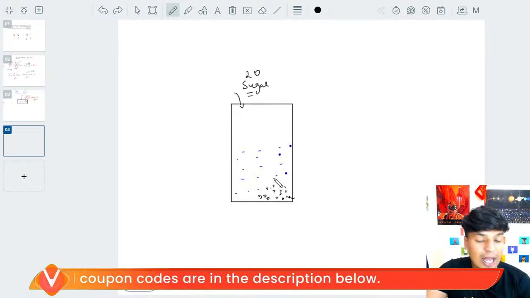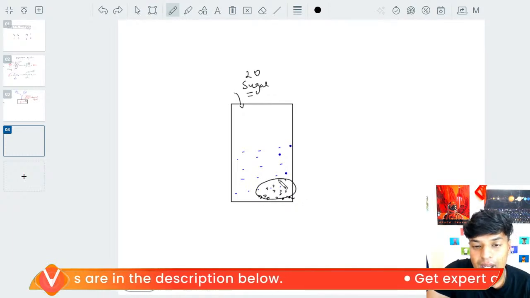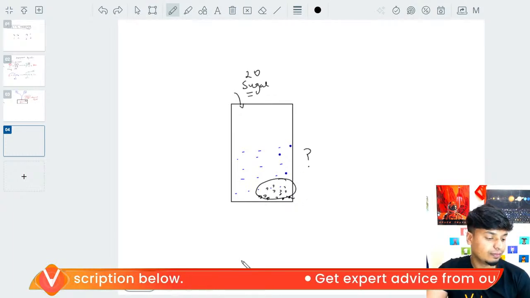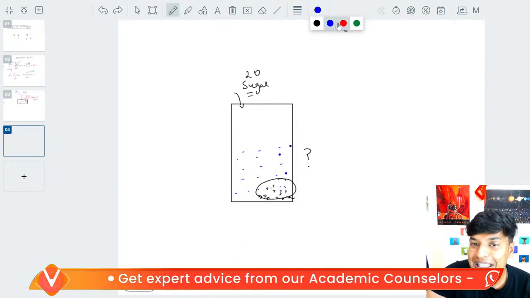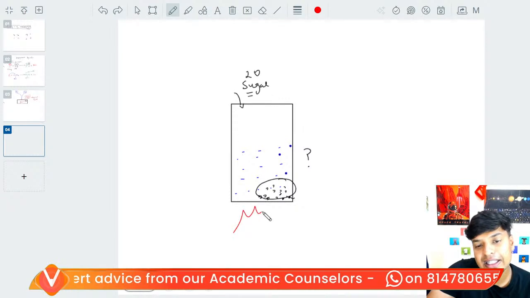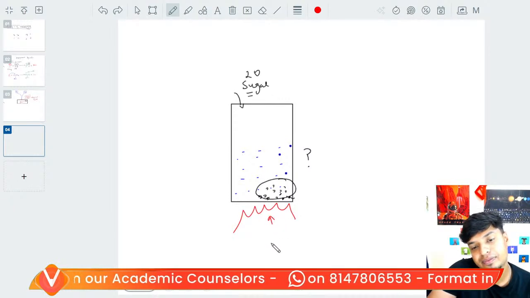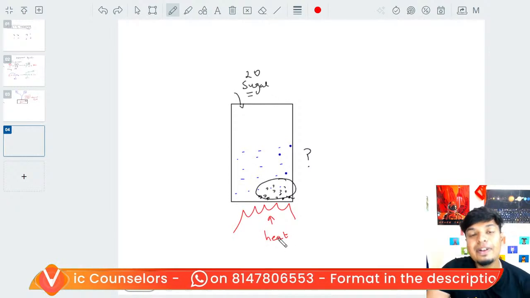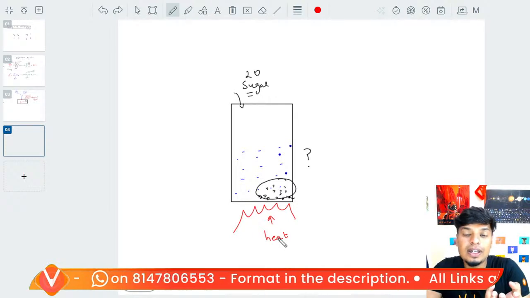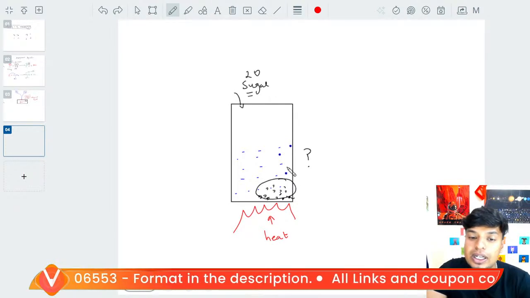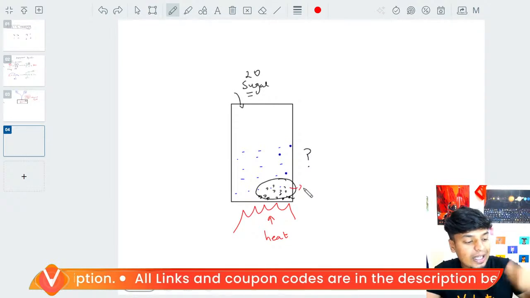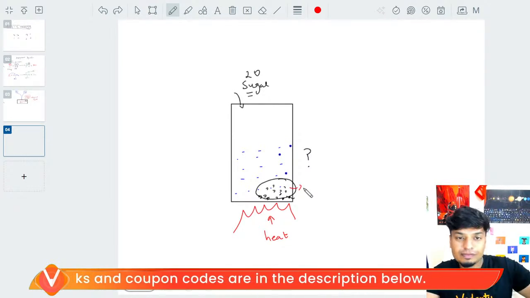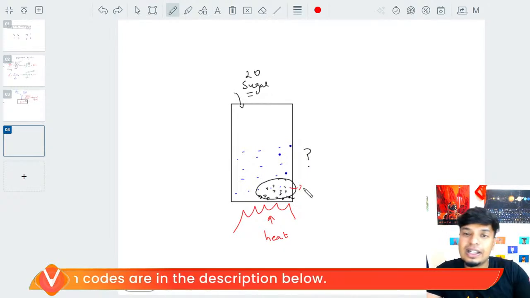Now, in case you have to dissolve this sugar, what can you do? You start heating the liquid. When you provide heat, it will increase the dissolving capacity of the liquid, and it will dissolve more sugar. So you can keep on adding sugar and keep on stirring it.